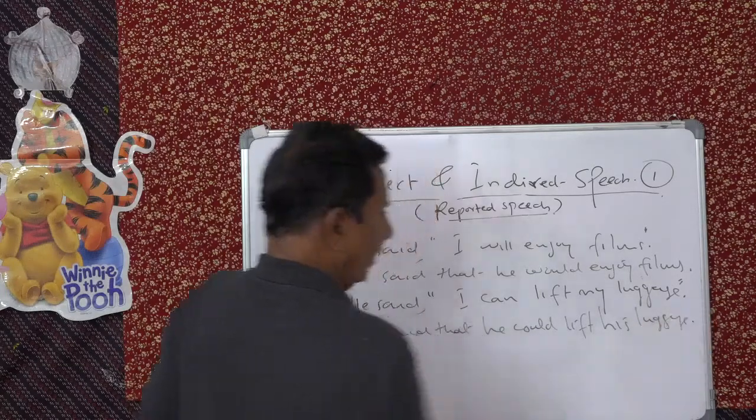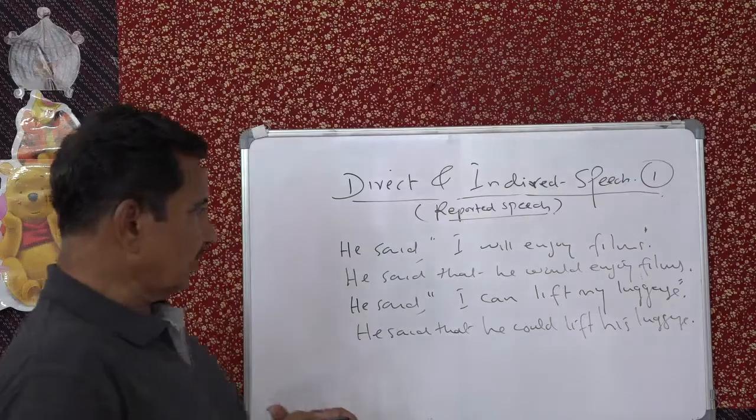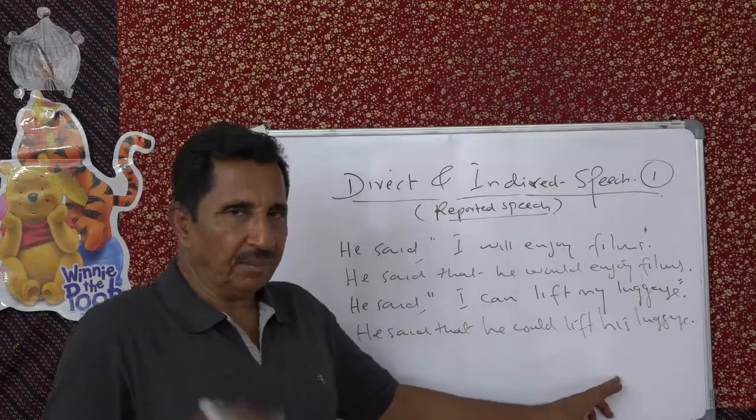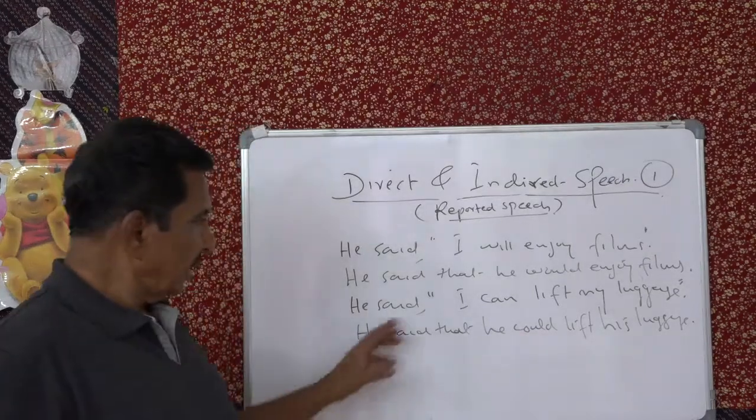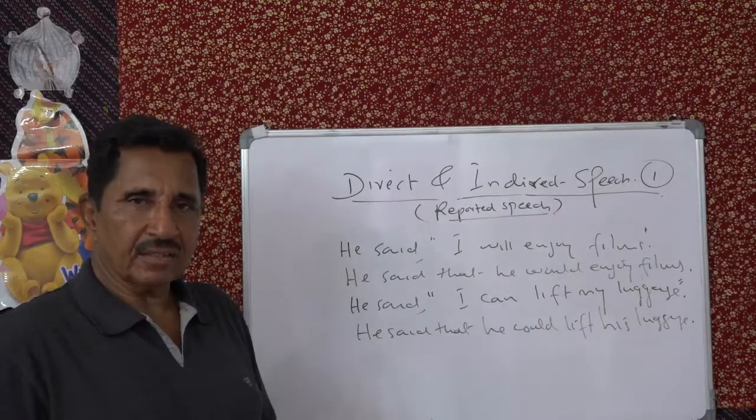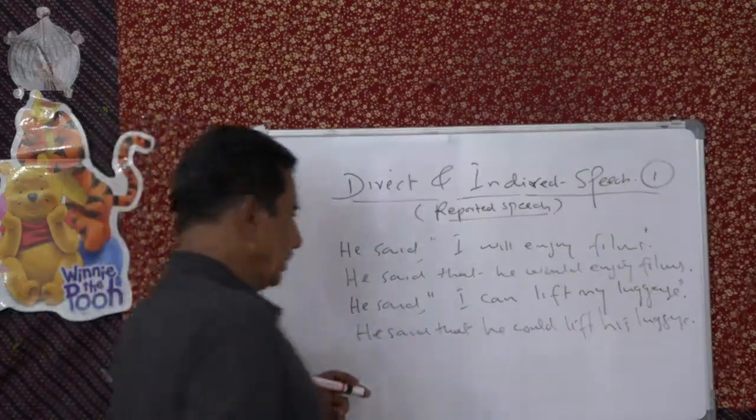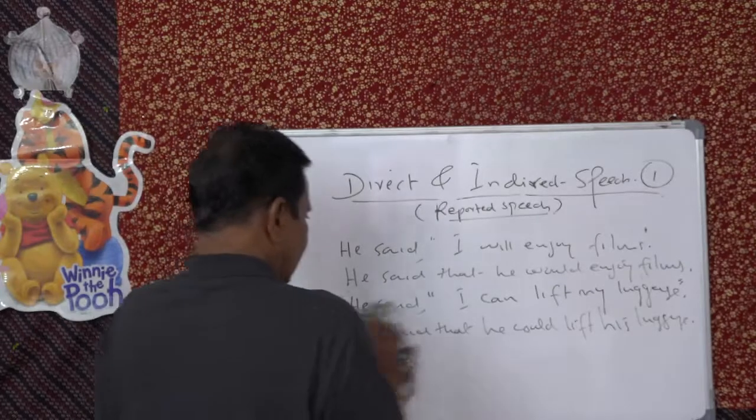So this is about pronouns also. See, my becomes his, third person, and he. Understand? Same with may, might.